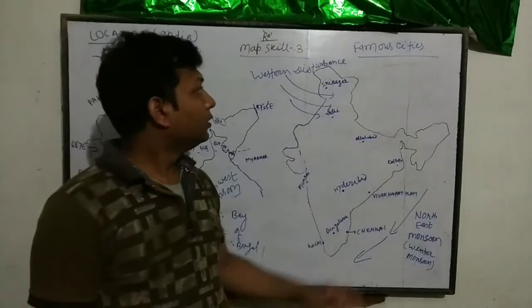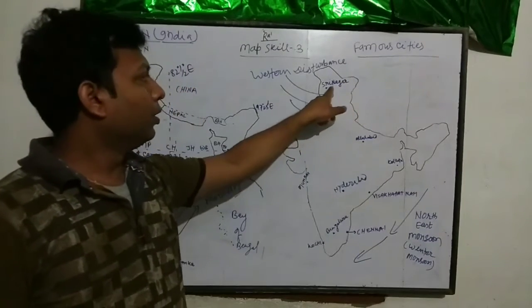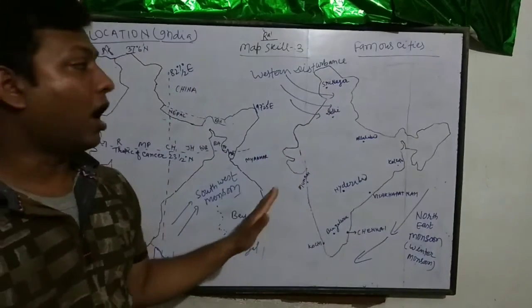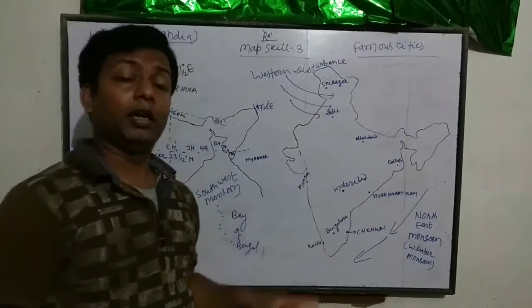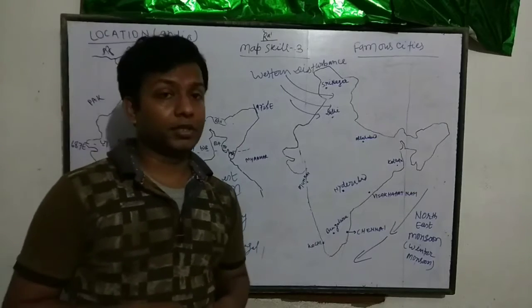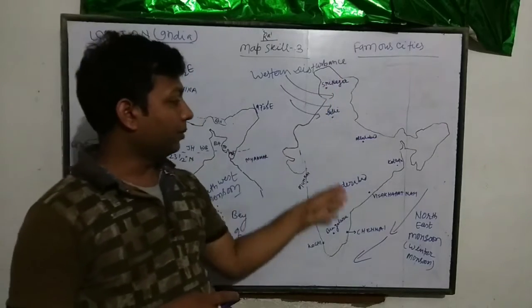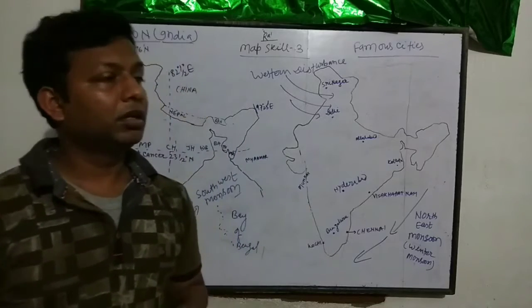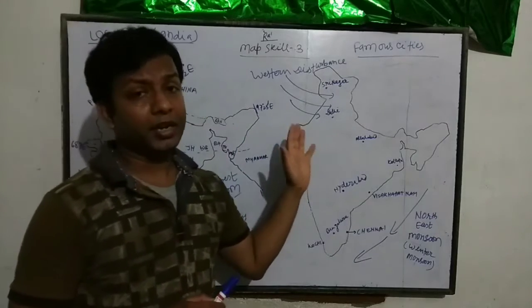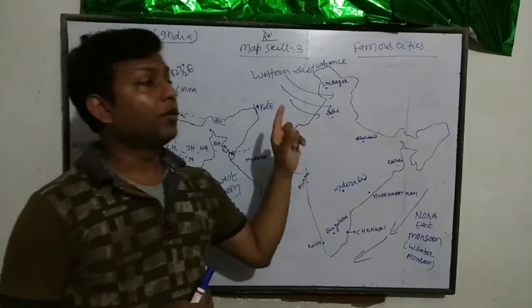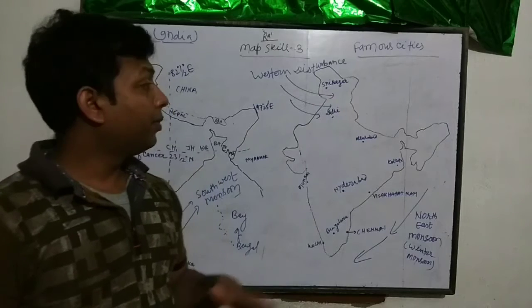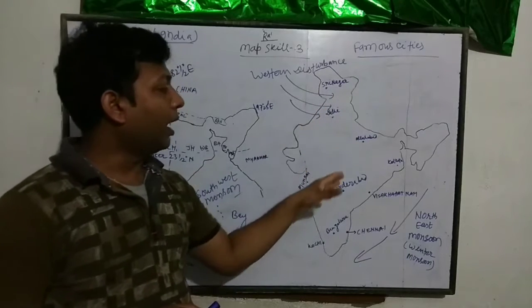Okay, so here we have Srinagar. It is asked in examination, and in your board examination, definitely one or two famous cities will be asked. So be careful, just map it in your mind.